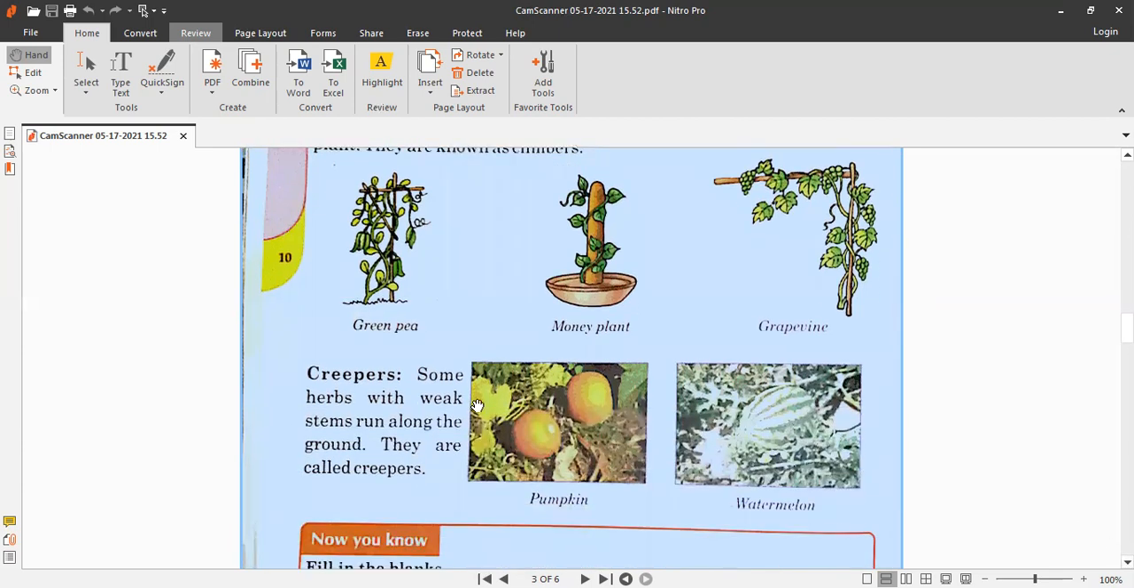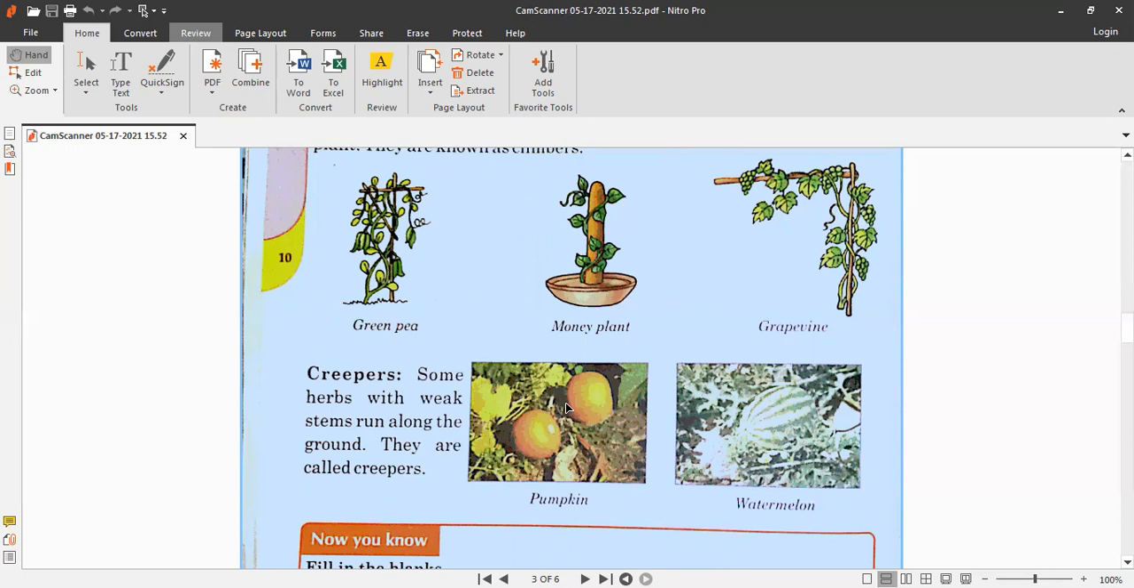And the last kind of small plant is creepers. Some herbs with weak stems run along the ground. They are called creepers. So creepers are those type of small plants which also cannot stand on their own, and they do not find any support, so they grow along the ground. They prefer to grow along the ground. In simple words, you can find them on the ground.